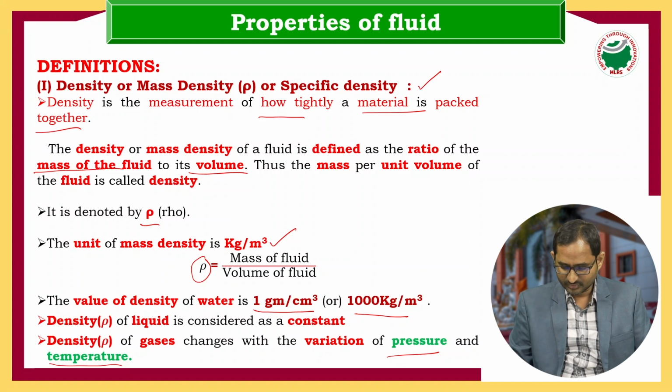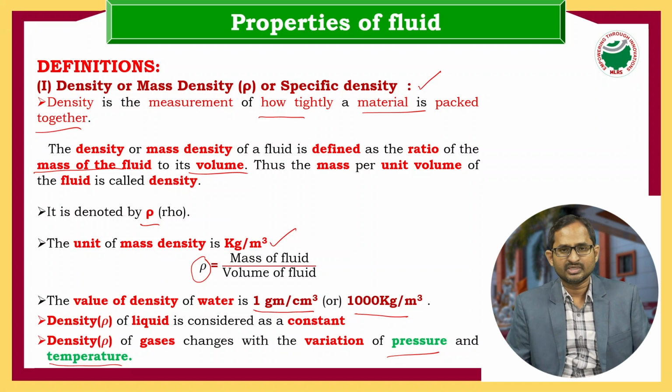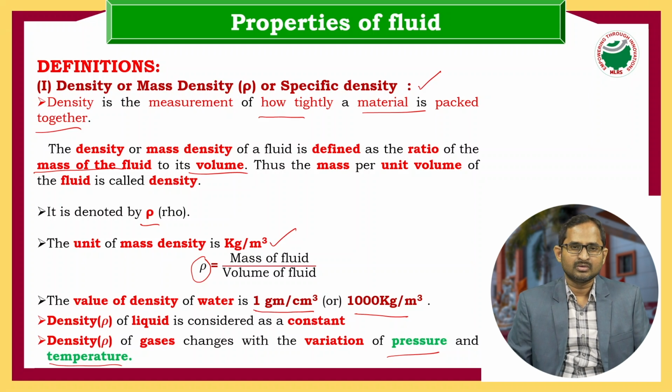So we have to remember the definition of density: density is defined as mass by volume, and it mainly tells us how tightly a material is packed together. The value of density is 1000 kg per meter cube at STP condition, and the value for gas will vary.